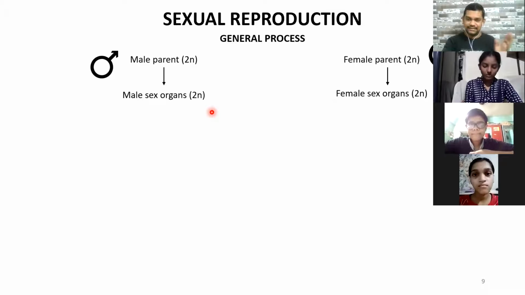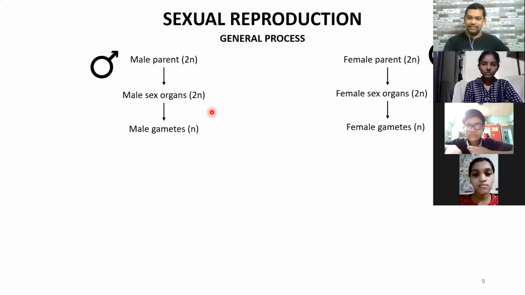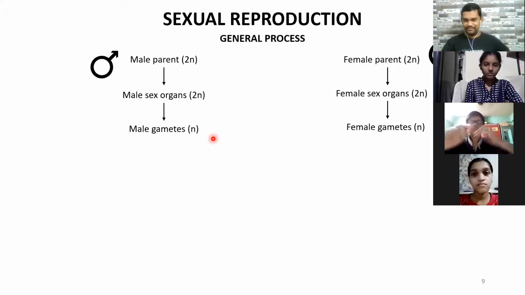Then the sex organs in both the parents will produce what? The respective gametes. Both the sex organs in both the parents will produce the respective gametes. This word we have already come across earlier. You can see it is written as n in the bracket, that is haploid. So what is the name of the process where the sex organs are producing the gametes? By which process?